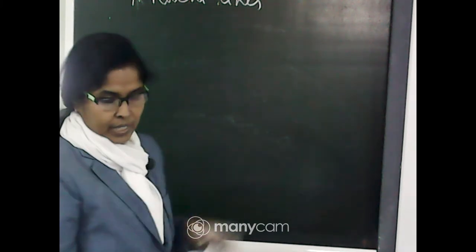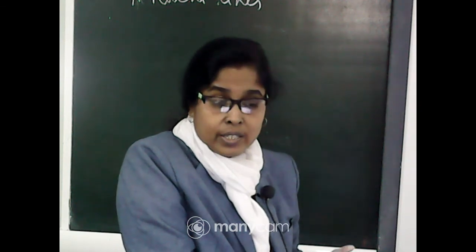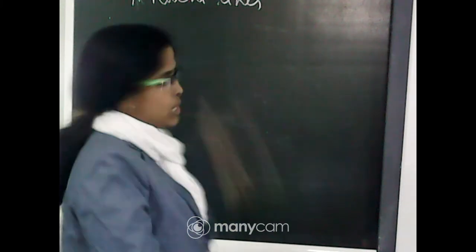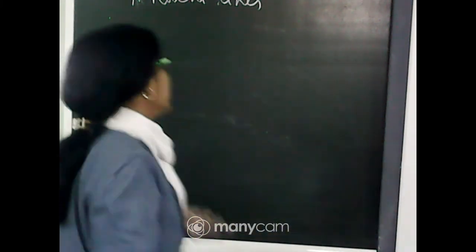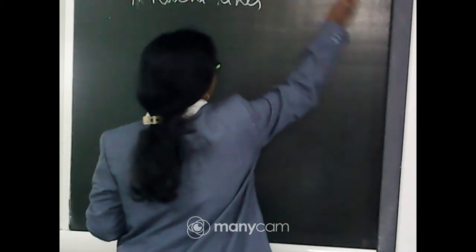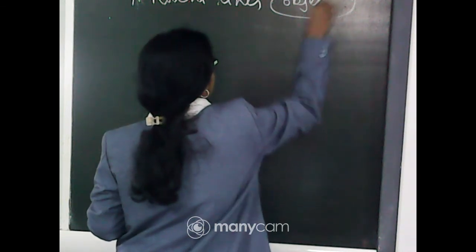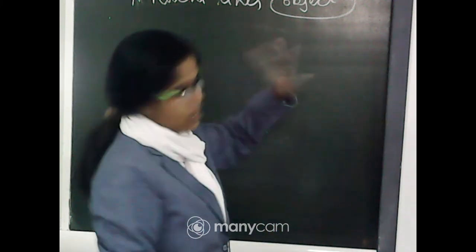No. It needs an object. "Ruchi likes" is not a complete sentence. Actually, it is not a sentence. Here we need an object. That means Ruchi likes flowers.